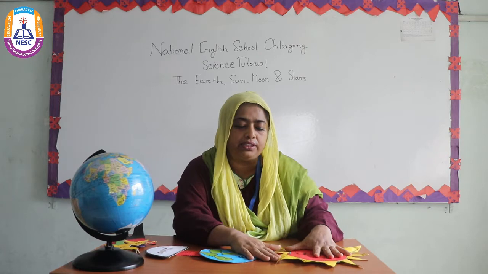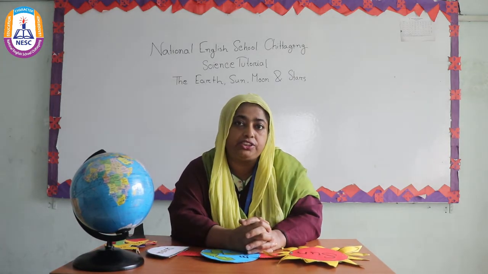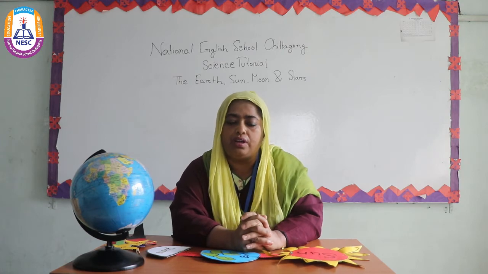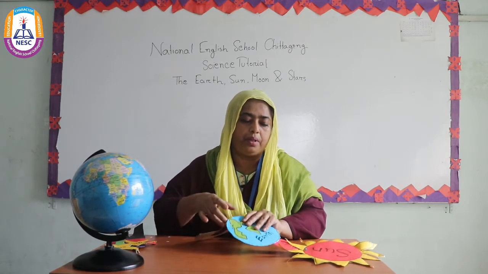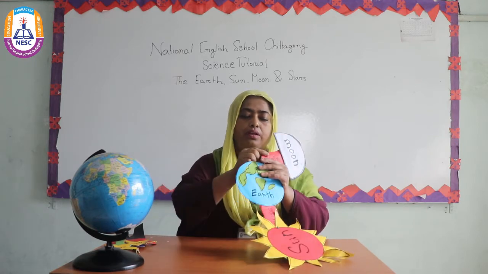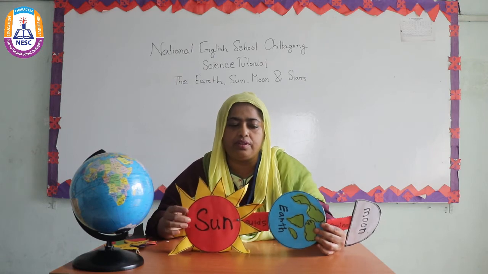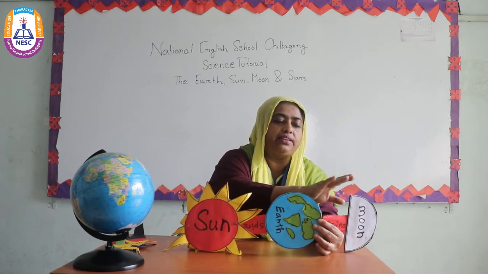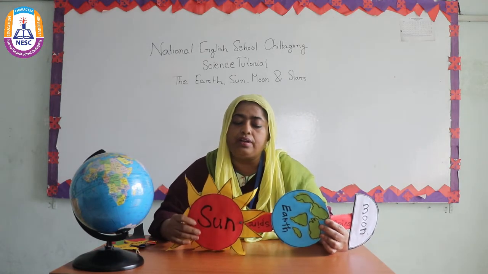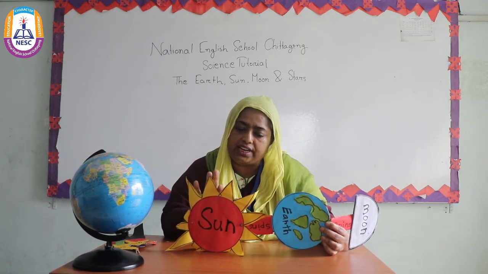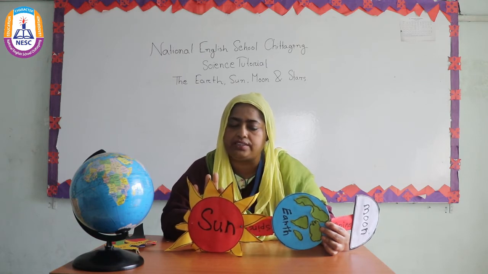From the beginning of the chapter, I said the Earth and Moon are spinning round and round. How they spin, I want to show you now. Look at our model. This is the sun. This is the Earth and this is the Moon. What happens? Earth stays in the same place without moving at any time.